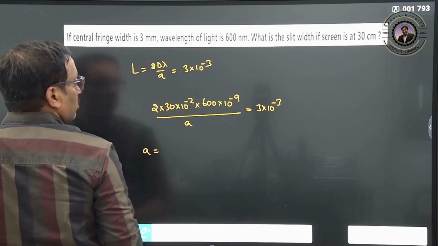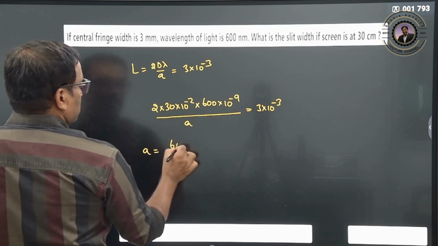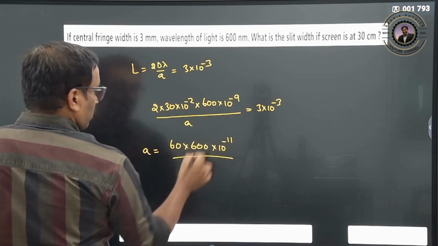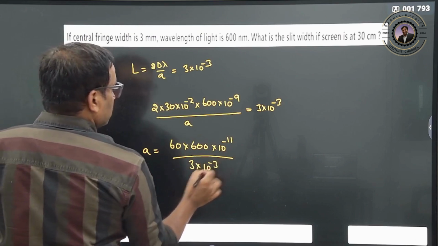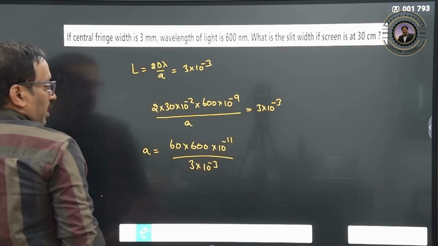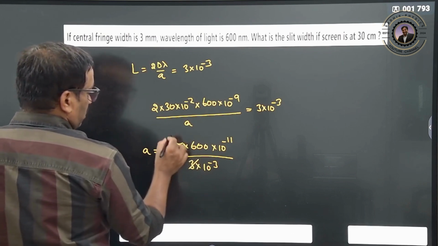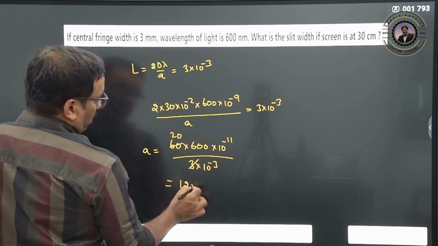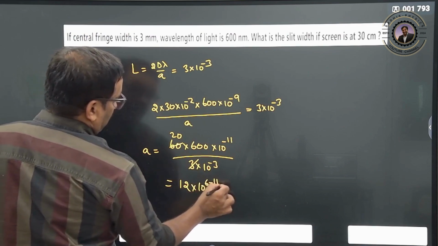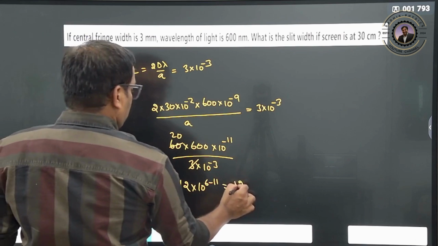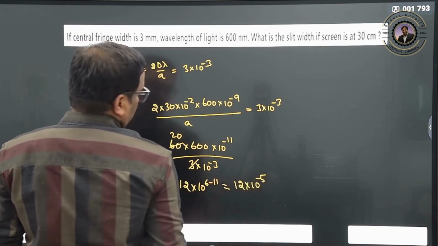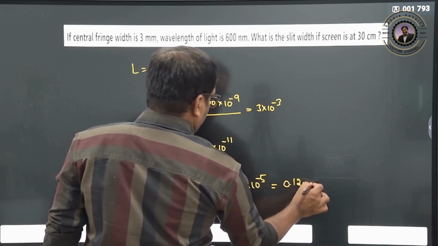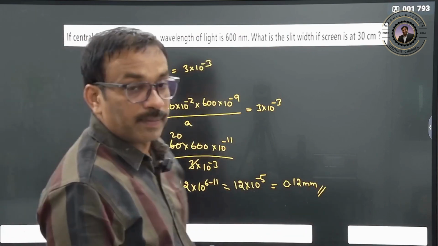A is equal to 60 into 600 into 10 to the power of minus 11, divided by 3 into 10 to the power of minus 3. So 3 goes into 60, that is 20. Taking 6, therefore 12 into 10 to the power of minus 5. So 0.12 millimeter will be your slit size. Clear?